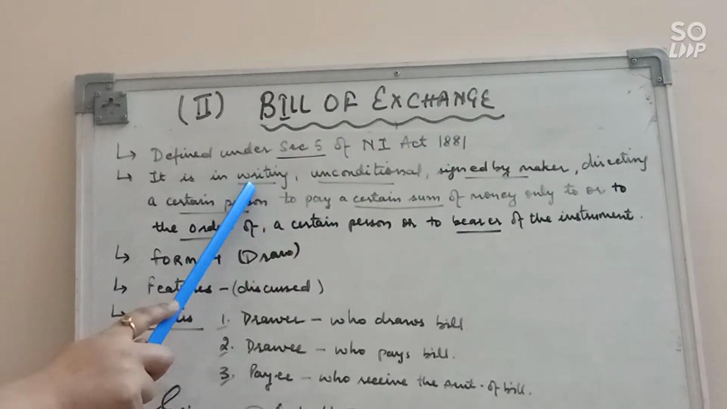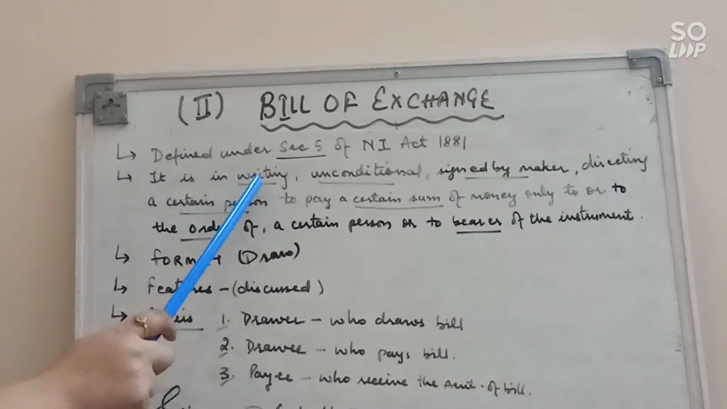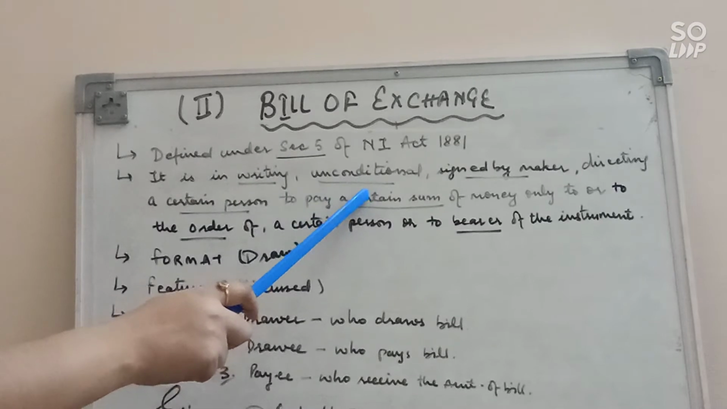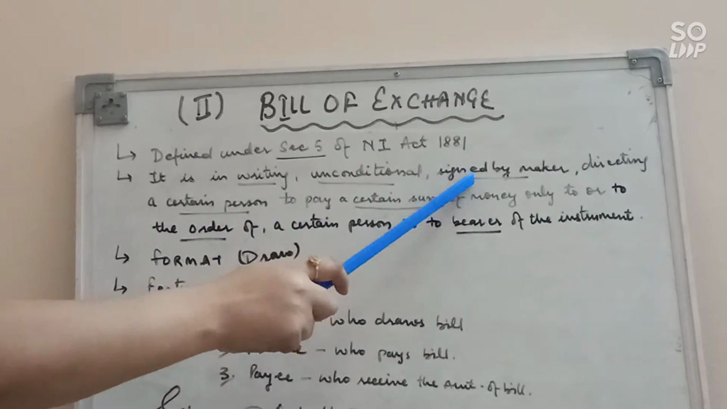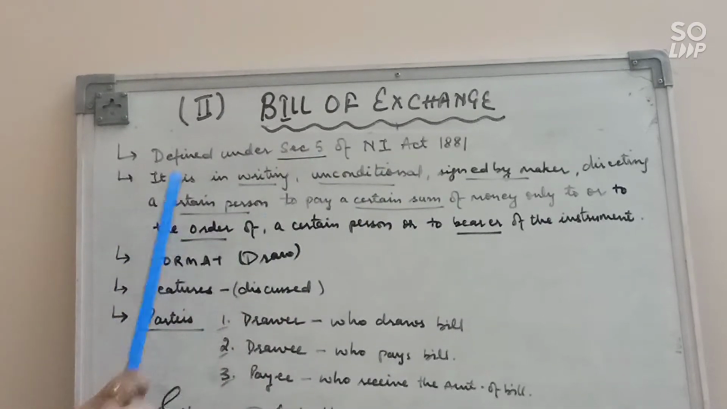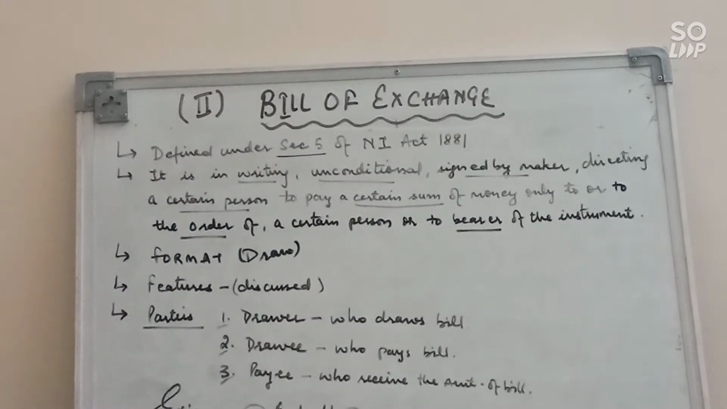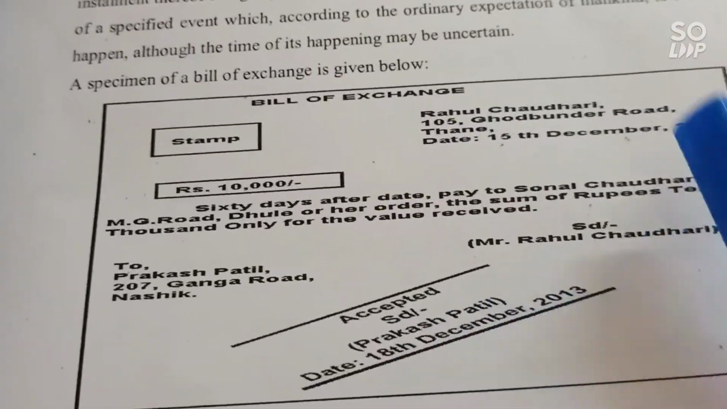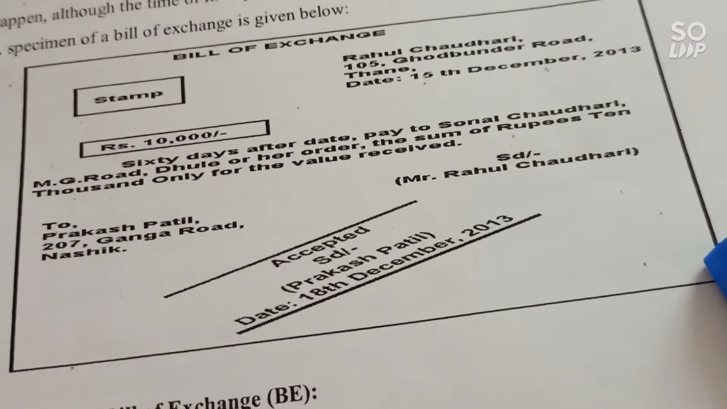So it should be in writing. To learn this definition, we just need to combine all the features. The instrument is in writing, it is unconditional, it is signed by the maker, directing a certain person to pay a certain sum of money to the order of a certain person or the bearer of the instrument. Clear?